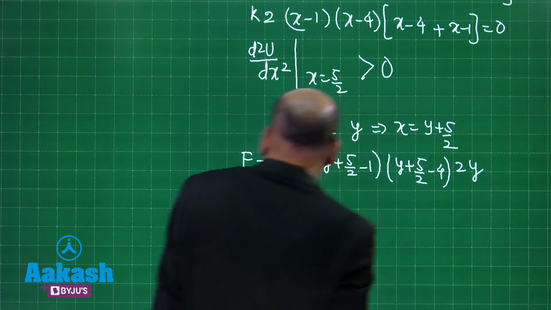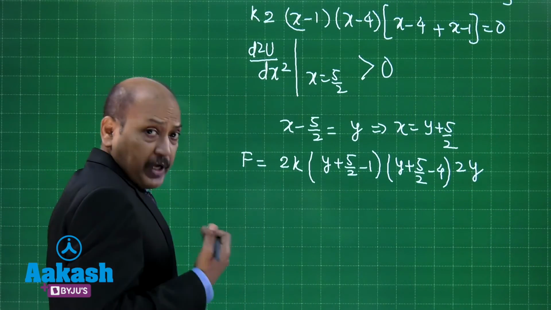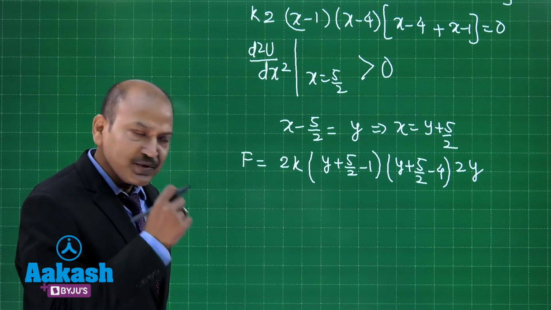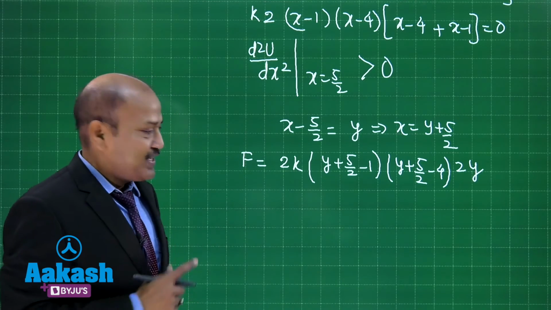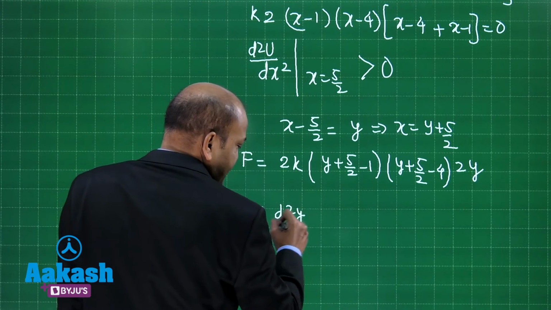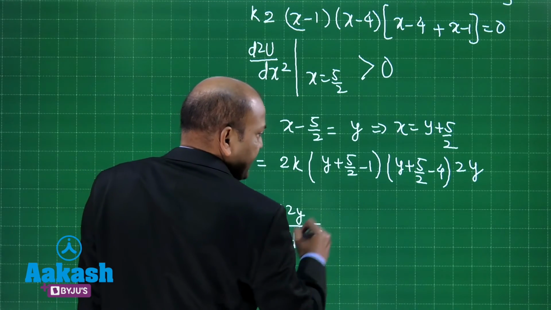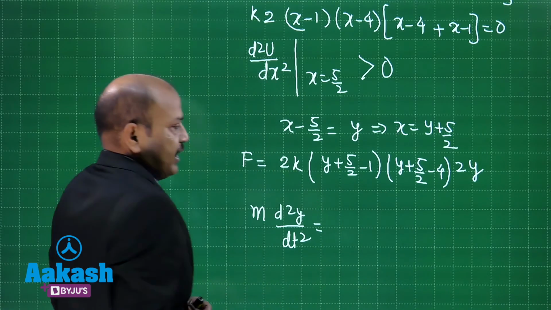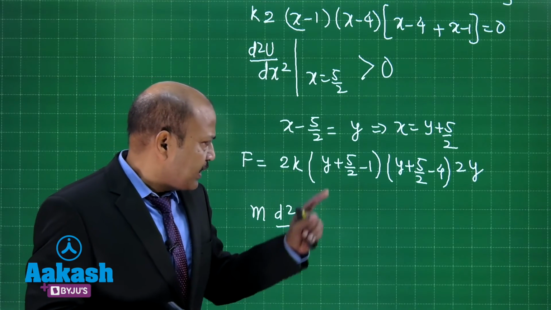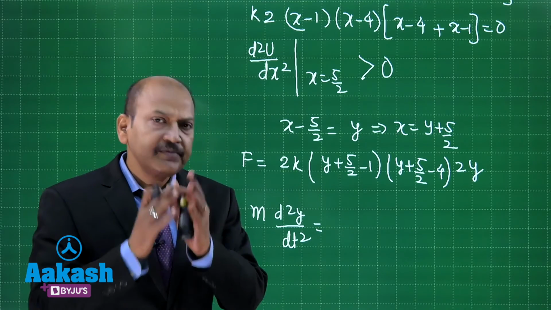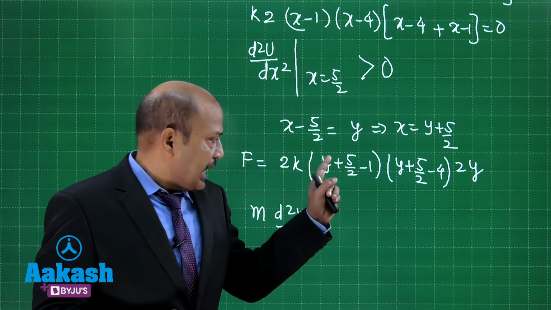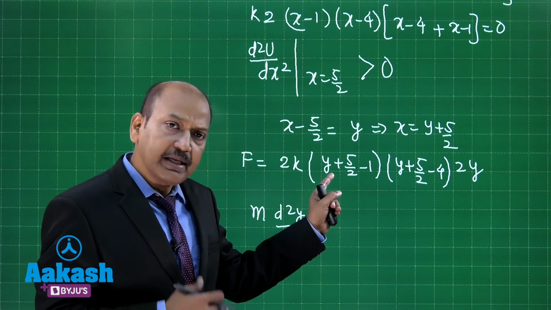Now we can equate, because F is equal to ma, a is d2x by dt square and a is also d2y by dt square. So that point is very important. So m into d2y by dt square we are getting as this entire thing. Another important point, we have to consider that displacement from the mean position is small. So y is very, very small, and compared to these constants y can be neglected.